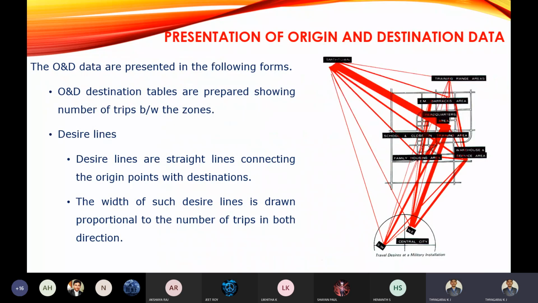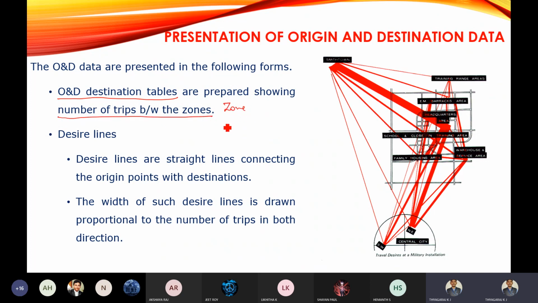Next one is a presentation of origin and destination data. There are 4 types of presentations. The first one is the origin and destination table, which will include the number of trips between the zones.